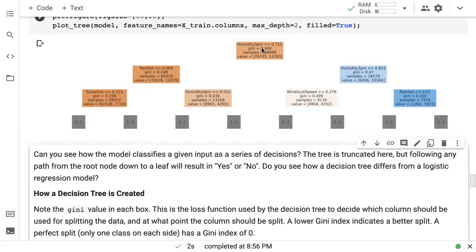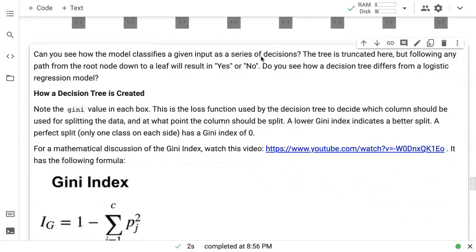And as the split gets worse and worse, so if your split is completely useless, which means that even after splitting, there are 50% yeses and 50% no's on this side and 50% yeses and 50% no's on this side, then you will have a high Gini score, somewhere around the range of 0.5. So a low Gini score means a good split. A high Gini score means a bad split. So what does our decision tree model do?